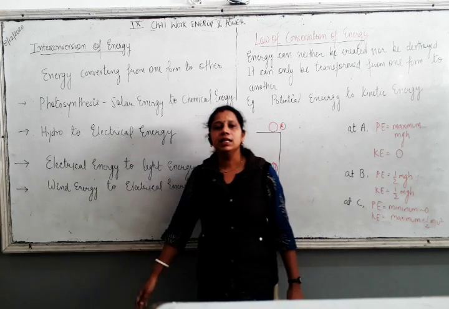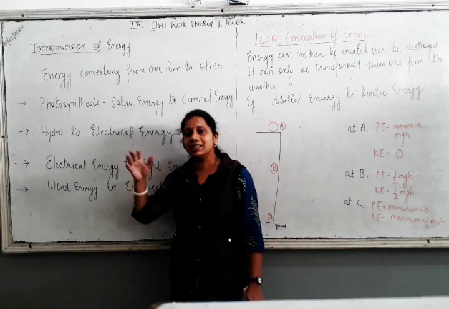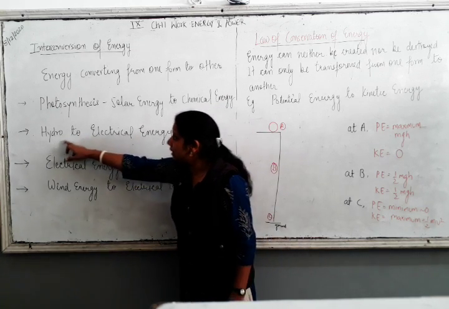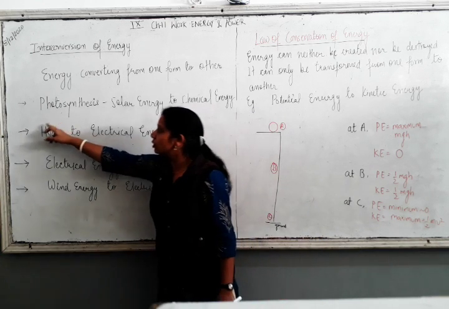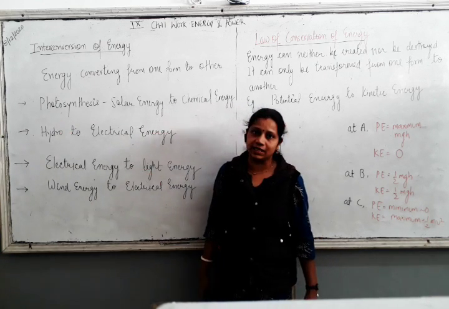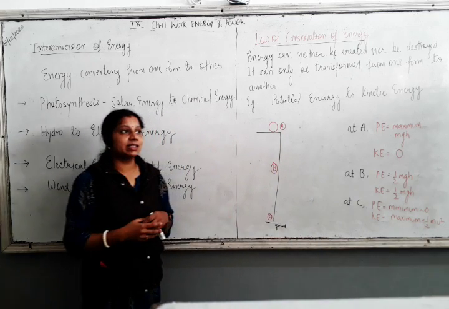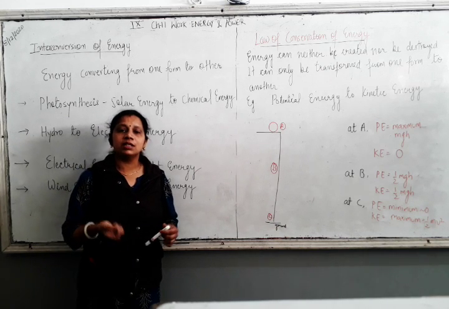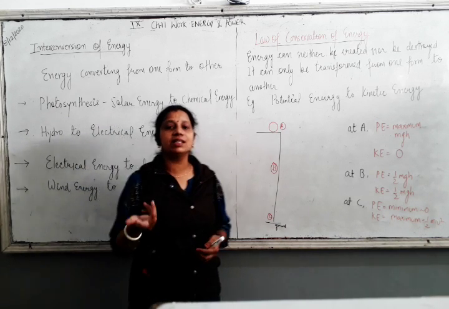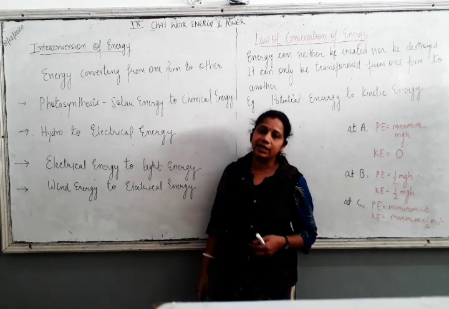Similarly, if you see electricity production from water, that is from hydro energy to electrical energy. This is also a form of energy where this hydro energy gets converted to electrical energy. Any electronic appliances like, let's say, tube light or LED, they use electrical power and give us light energy. So that is an example of electrical energy to light energy.